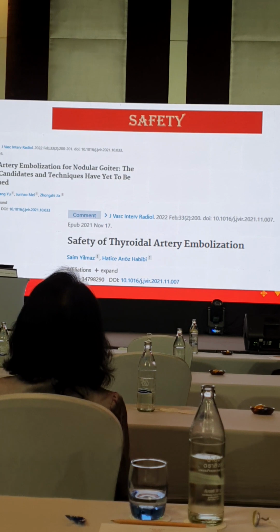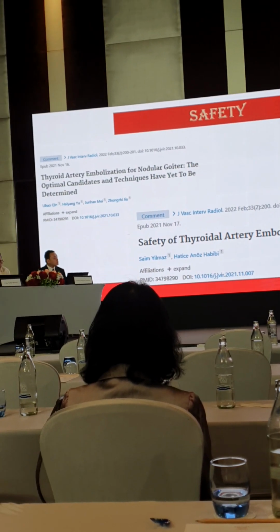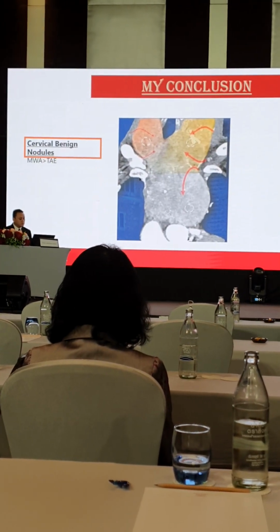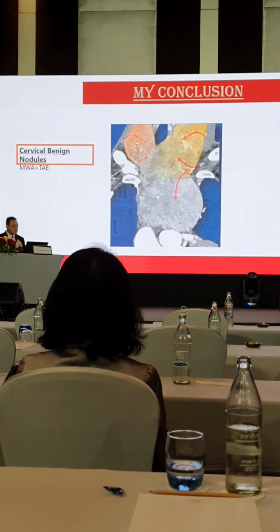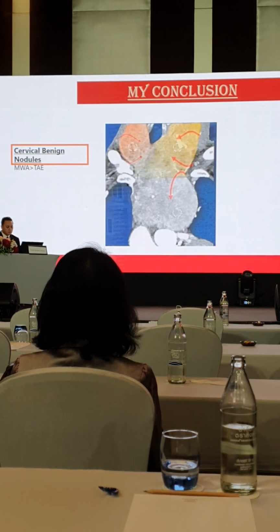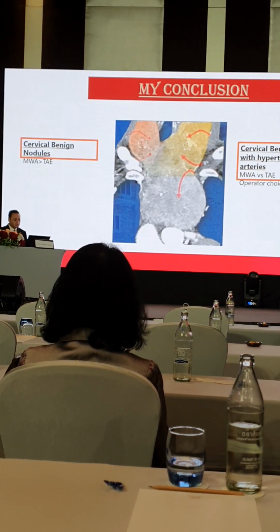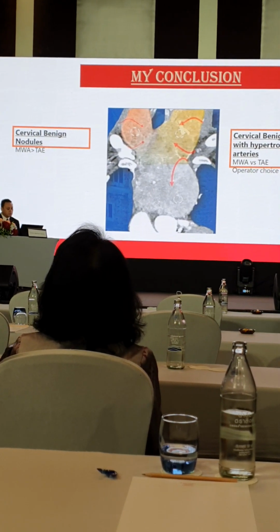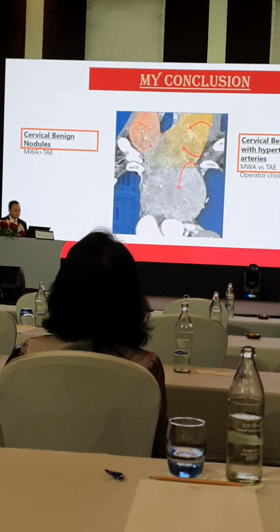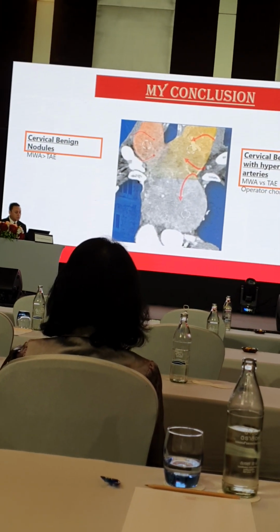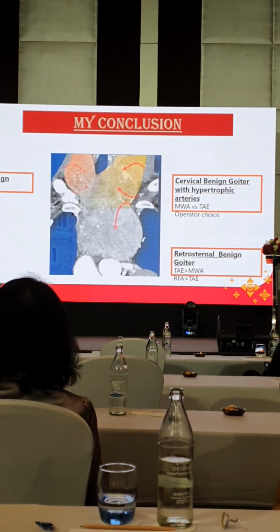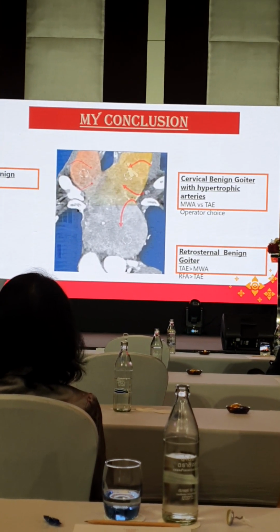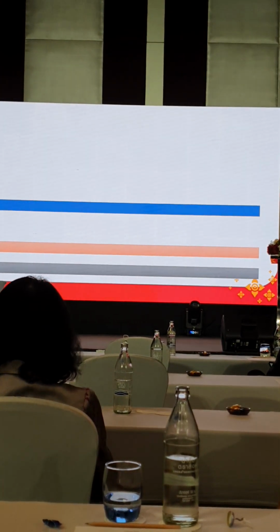So the safety of thyroid artery embolization is yet to be properly established. And so my conclusion is that if the nodule is just cervical, not very big, not more than 30, 35, 40 cc, then you can use ablation as compared to thyroid artery embolization. If it is very big, and you don't require more than 2 settings, I would say ablation. If you are expecting more ablation sessions, then possibly thyroid artery embolization. If there is a retrosternal extension, then possibly thyroid artery embolization is better.